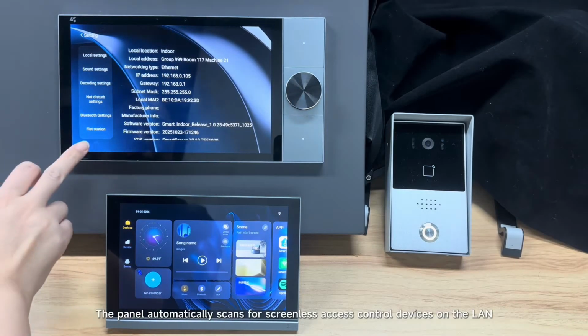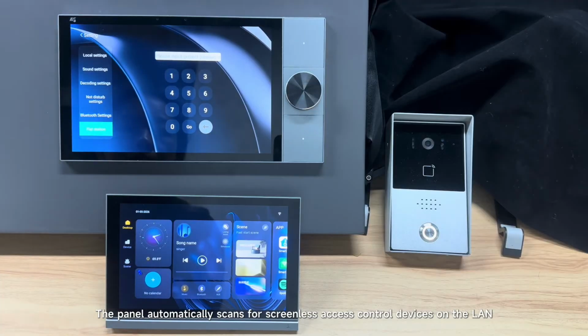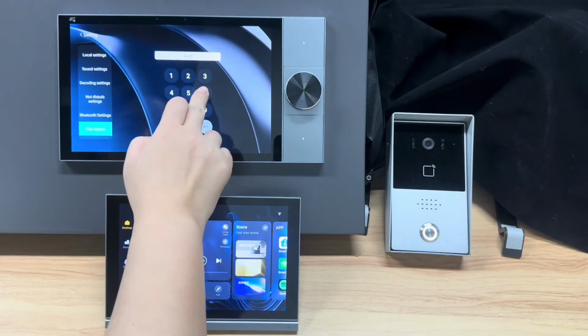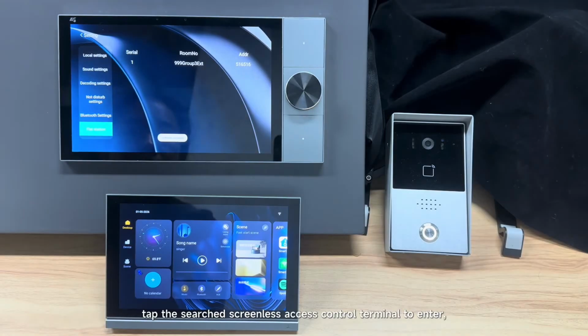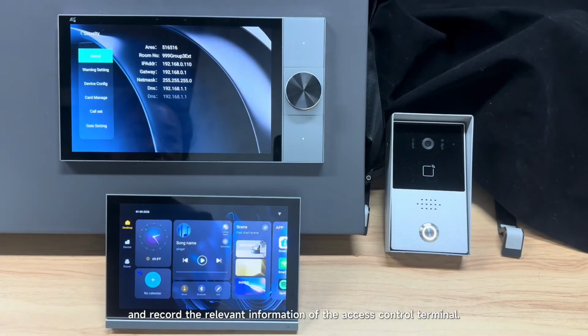The panel automatically scans for screenless access control devices on the LAN. Tap the searched screenless access control terminal to enter and record the relevant information of the access control terminal.